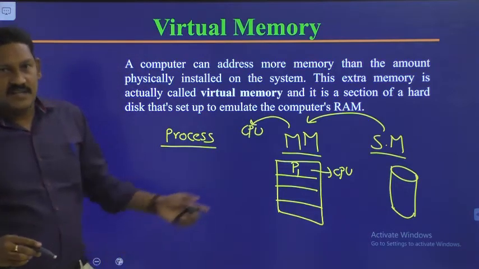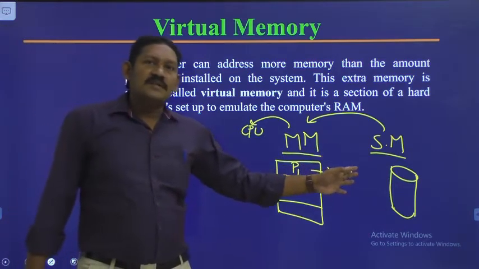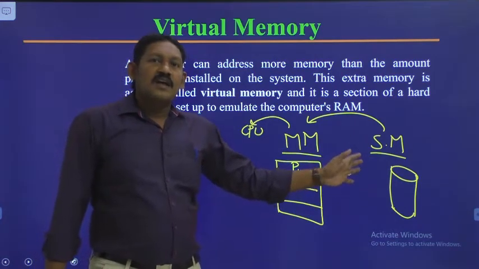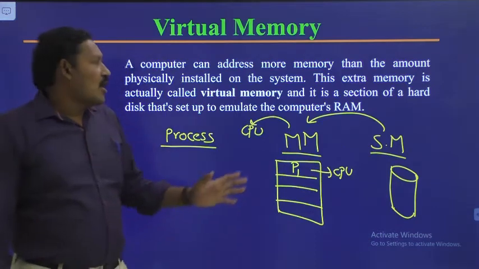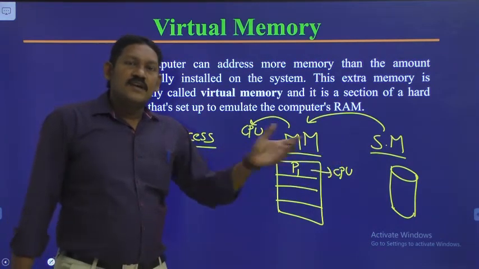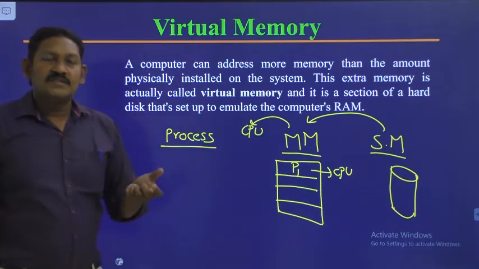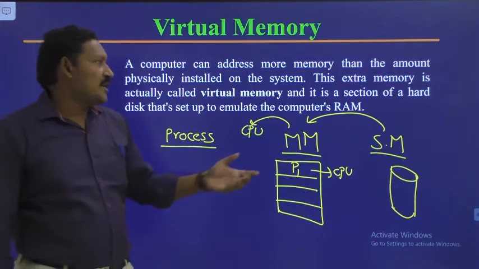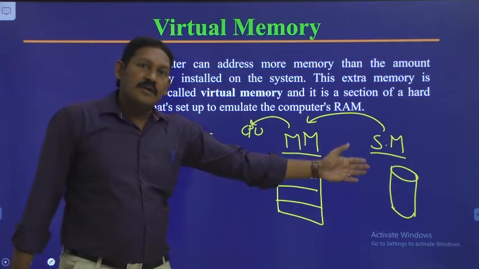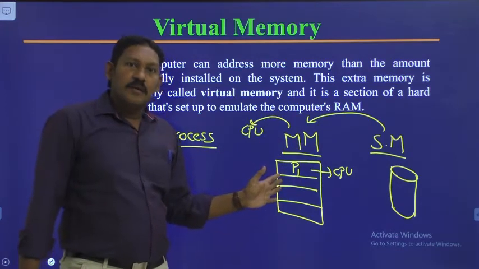Hope you are understanding. This we have already discussed in the earlier topics. Secondary memory is a place where many processes are available, out of which the processes which are ready for execution will be selected and moved into the main memory.